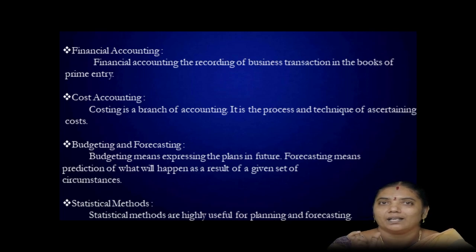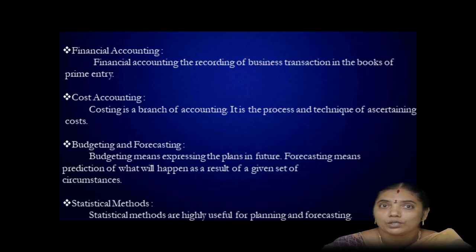Then next we will see cost accounting. So costing is a branch of accounting. Here we have many branches, like standard costing, marginal costing, budgetary control, inventory control. So many accounts we have prepared. Then only we know at what level we have to keep the inventory. In the inventory level, we have to separate the maximum reorder, minimum reorder, then average reorder. In all those things, we have to prepare the reorder level, that is inventory control.